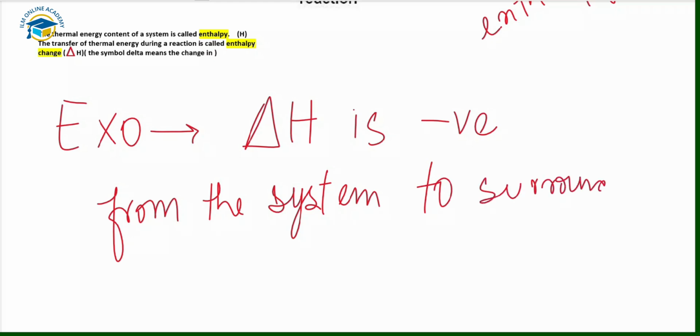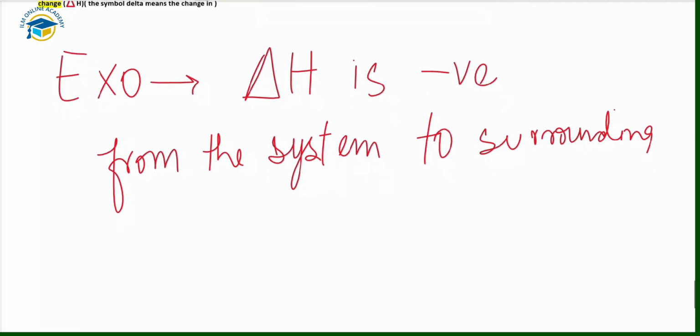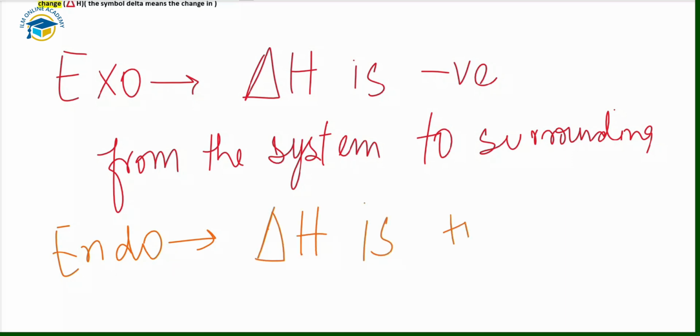Next we have the endothermic reactions, where the heat is taken in. In case of endothermic reactions, usually heat is absorbed by the system from the surroundings, and the enthalpy of the system increases because heat is absorbed. So delta H is positive in case of endothermic reaction. These ideas fit with the arrows that we have shown in the energy diagrams.